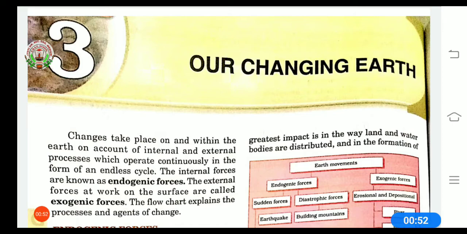Means as changes are there, the changes are of two kinds. First are the changes that take place on the earth and another that is within the earth. These are also called internal and external changes, or internal and external processes. These processes are going on continuously and they are making one cycle which is endless, means they do not have any end.